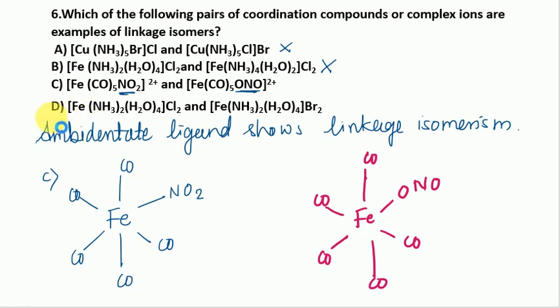And if we talk about the fourth option, there is no presence of an ambidentate ligand, and that's why no linkage isomerism is possible here.